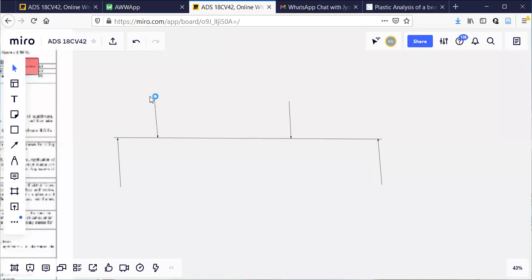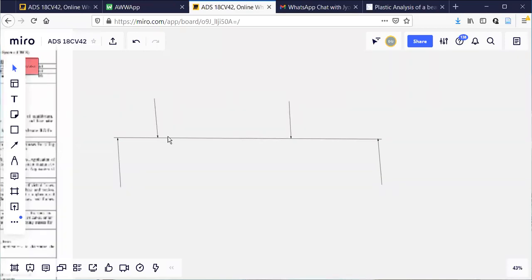Since the entire beam is subjected to only vertical forces, sigma h will be 0. There is no horizontal force on this body because forces are not inclined. All forces are vertical. So I'm going to use sigma v equal to 0. Before that, in order to find out R1 and R2, I should use sigma m equal to 0. What is the meaning of sigma m equal to 0? Sigma m equal to 0 means either there are no moments on the body or the moments are balancing each other.